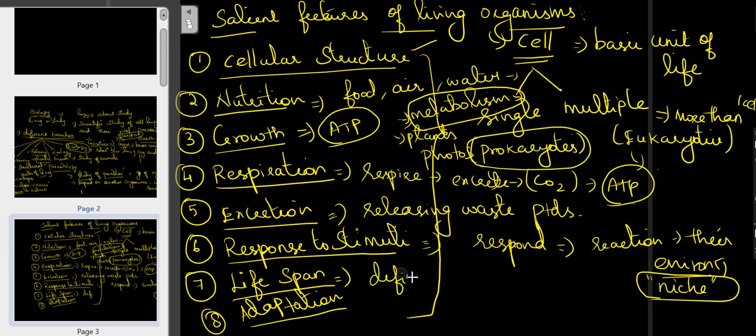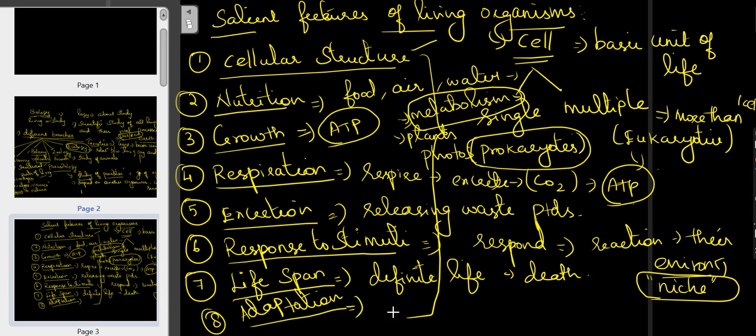Okay, and lifespan. We know that each and every living organism, each and every biotic organism, has its own definite life. They reproduce, they respire, they move for their own movement and survivability, and one day they die. This is the universal truth.